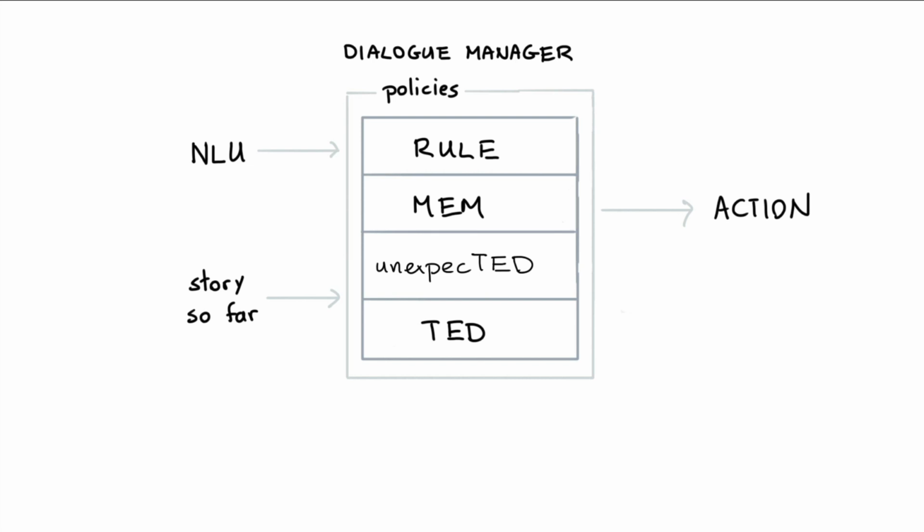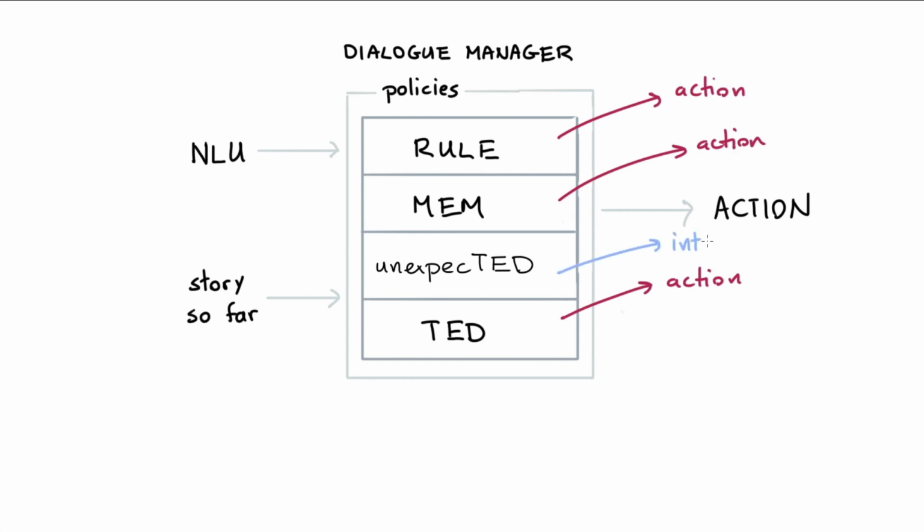Let's now consider something else. Namely, what are all of these components doing? The rule policy, for example, definitely emits an action to take. So does the memoization policy and TED. But the unexpected intent policy is a little bit different here. If we think about the data that it's learning on and what it's internally trying to emit, then you can argue that primarily it is concerned with an intent. And then after that, we might emit an action. But internally at least, the unexpected intent policy is focusing on a different part of the conversation. The story so far that the unexpected intent policy is looking at has to be a little bit different than the other policies.